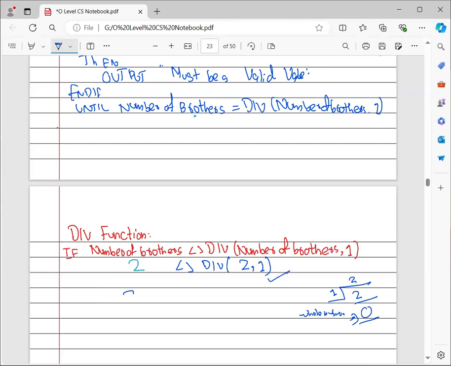But just in case someone has written 2.5 here, that I have 2.5 numbers of brothers. So if I write the div statement 2.5 comma 1, and now I'm going to divide that 2.5, certainly I'm going to have the answer in some sort of decimals. That means that this is not a whole number. So this division basically checks that the number of siblings or the number of brothers should be a whole number.